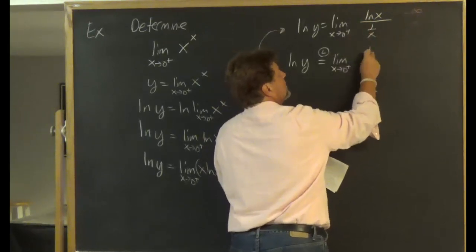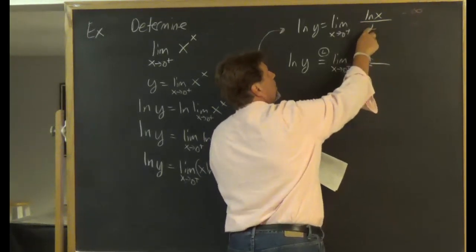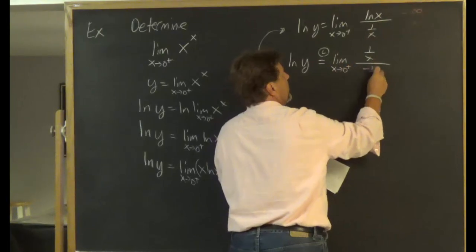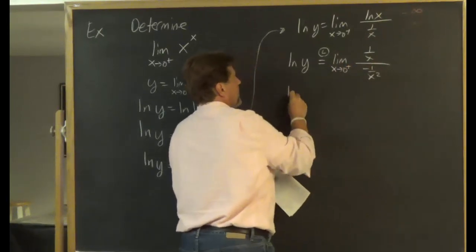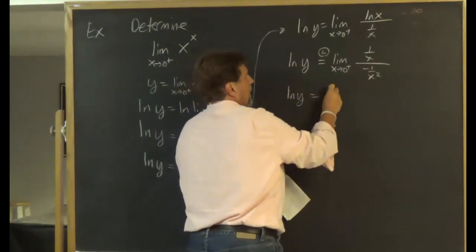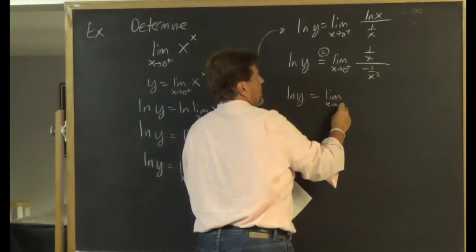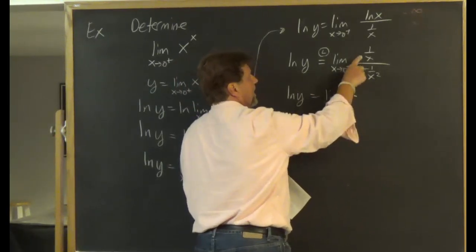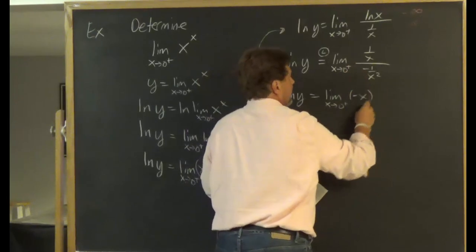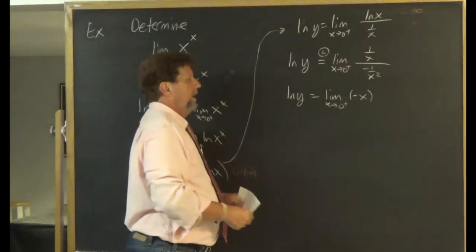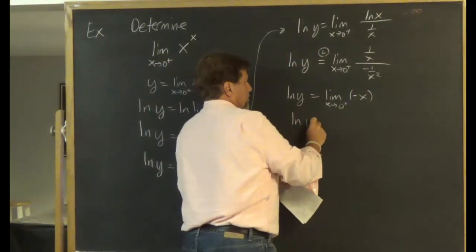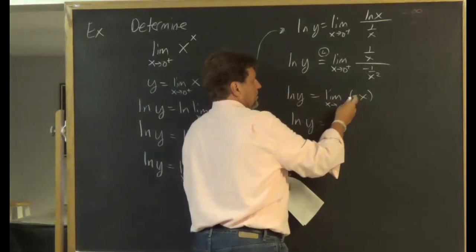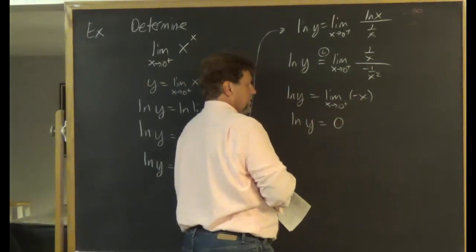The derivative of ln x is 1 over x. The derivative of 1 over x is negative 1 over x squared. And the right-hand side simplifies to negative x. Now when we do substitution, we just get 0.